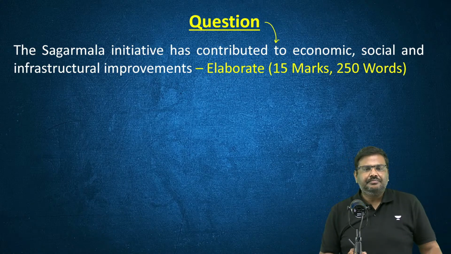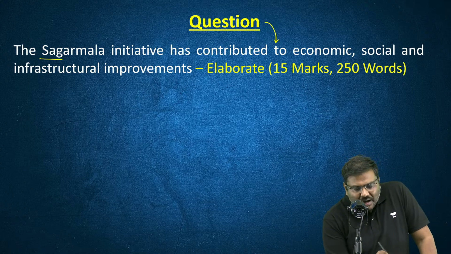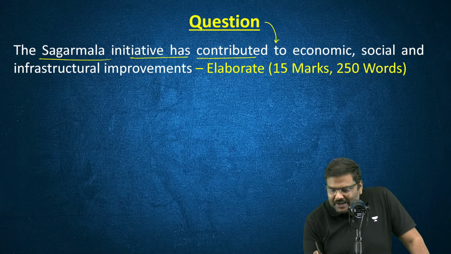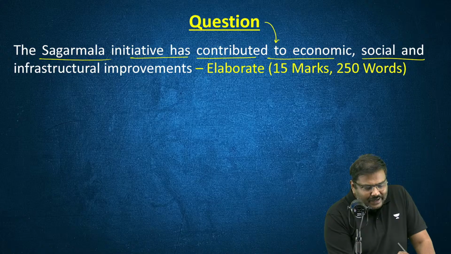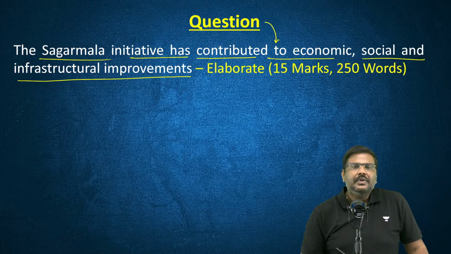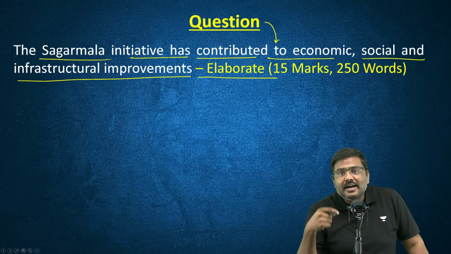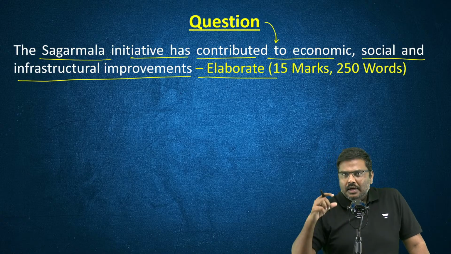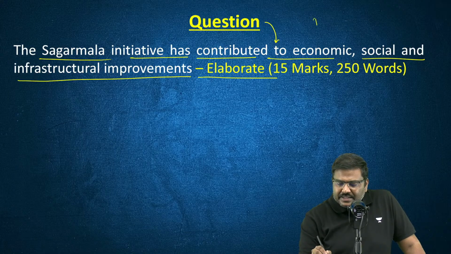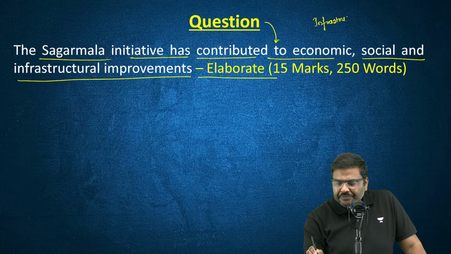Next question. The Sagarmala initiative has contributed to economic, social, and infrastructural improvements. Elaborate. So the question is on the Sagarmala initiative. In the mains syllabus, if you have seen the syllabus carefully, there is one topic that is mentioned: infrastructure.